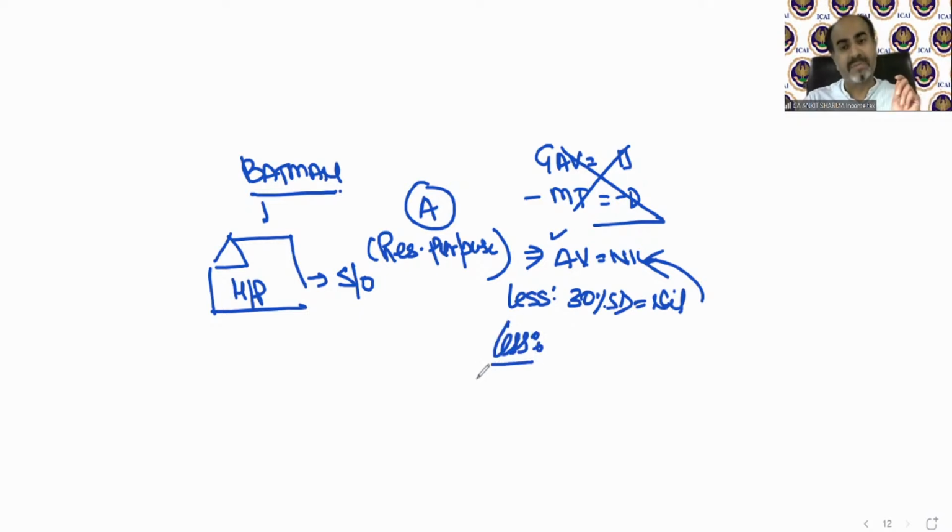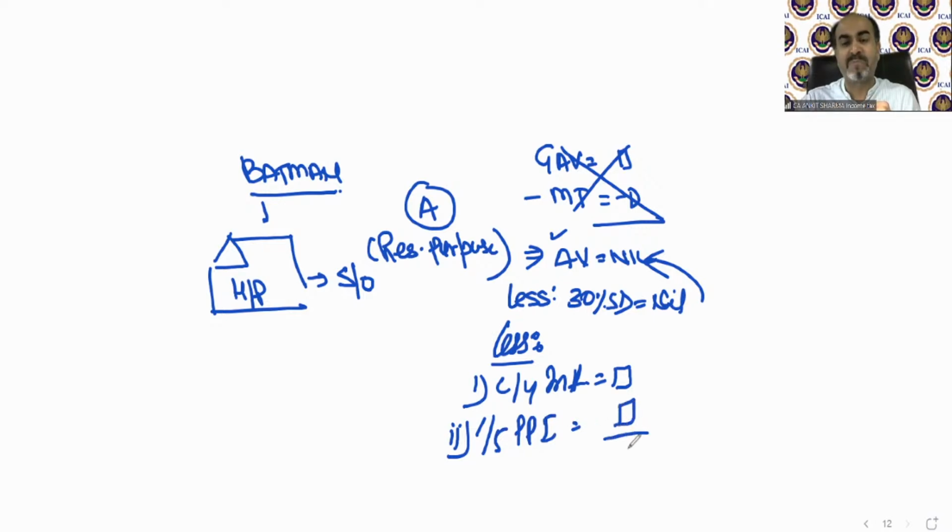interest can be deducted. You will find the current year interest as I have explained to you. How to calculate? You need to calculate the current year interest if a housing loan is given. And that's a welcome step again, because due to this interest, there will always be a loss. Current year interest and 1/5 of PPI, you need to calculate both of them as per the provisions explained to you, and you can deduct the interest value out of the nil value. So it will always be a loss.